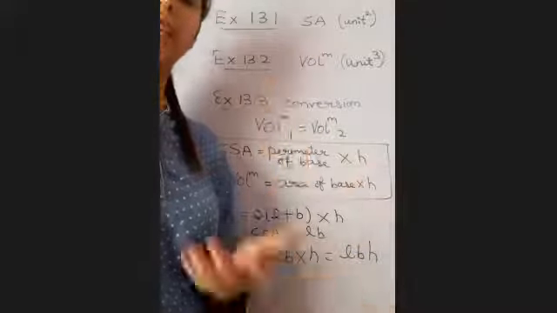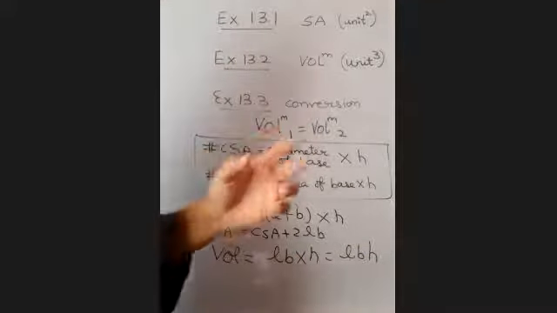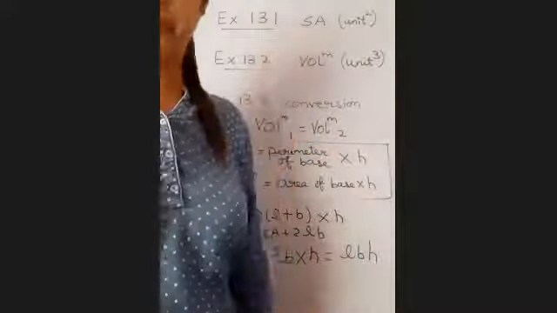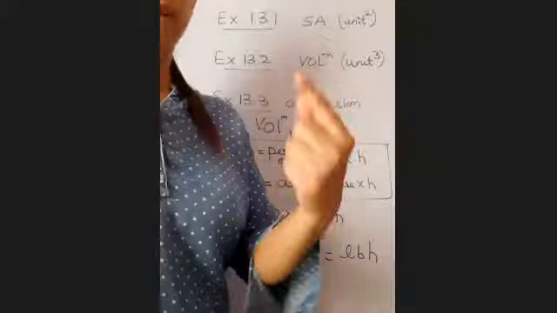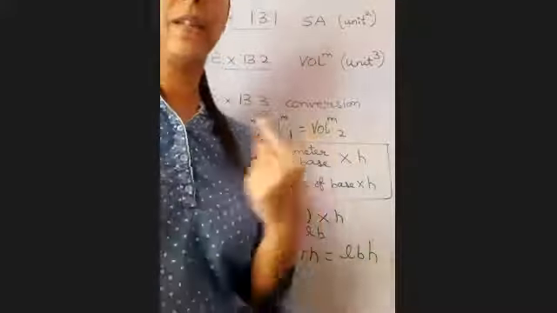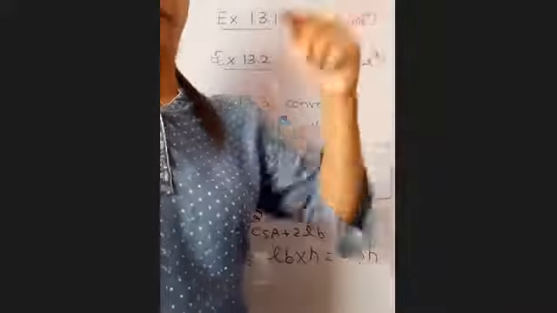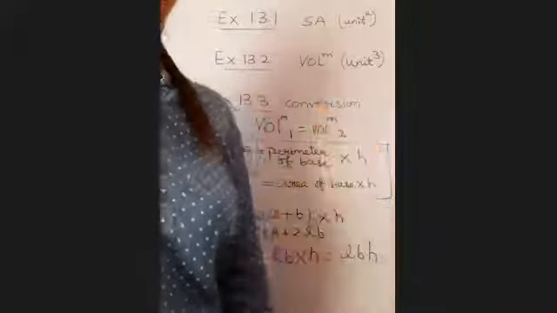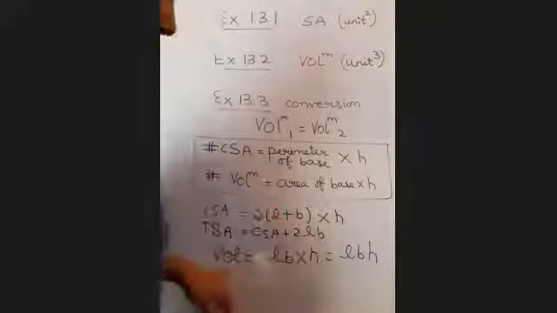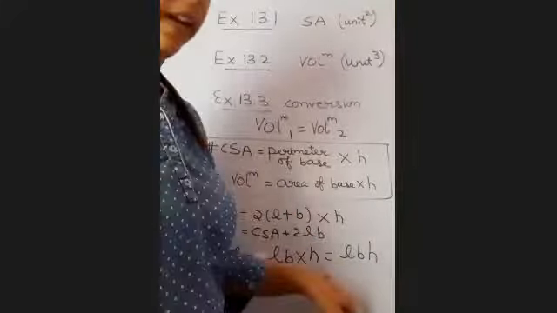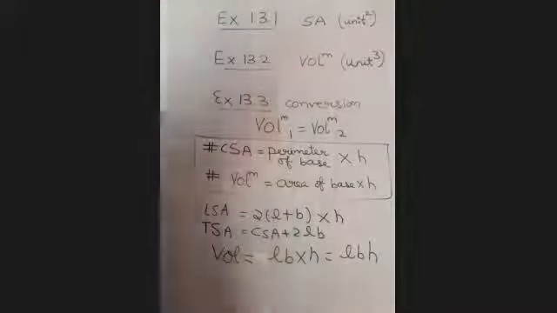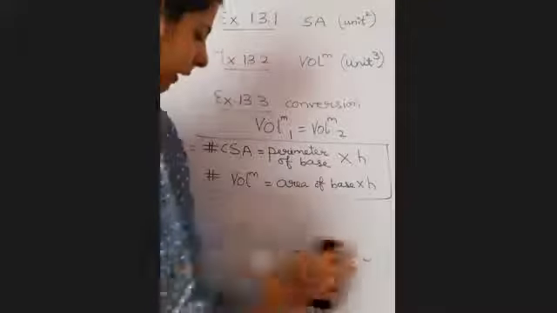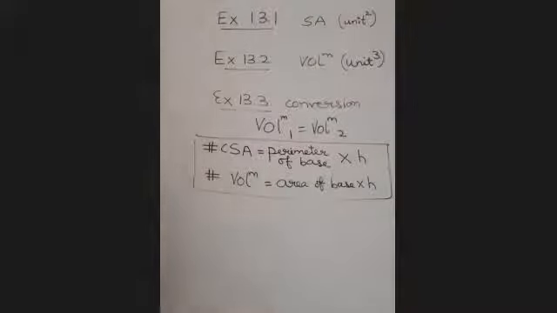If I talk of a cube, it means all the 6 faces are the same. Each face is of side A unit. So what is the area of each wall? A square. So 4 sides, the lateral surface area is 4A square. When you include top and bottom, it becomes 6A square. And volume is A into A into A, that is A cube. So that is how we are getting the formulas for cuboid and cube. Clear, children?